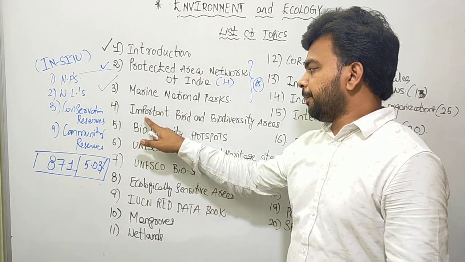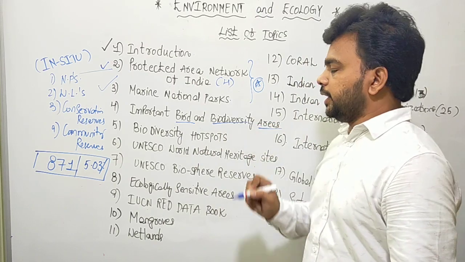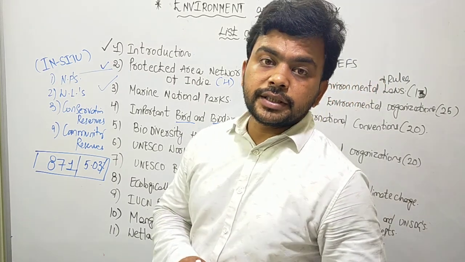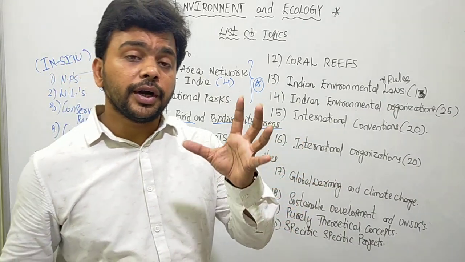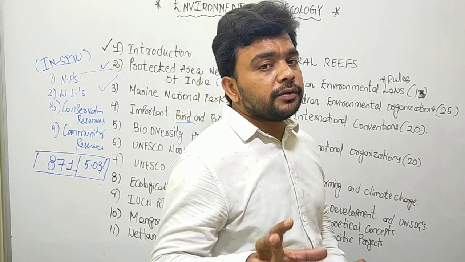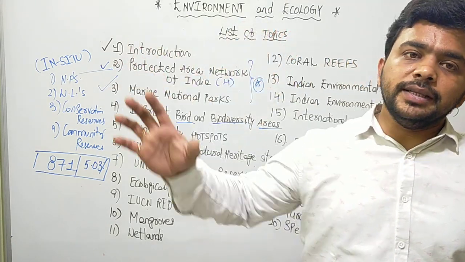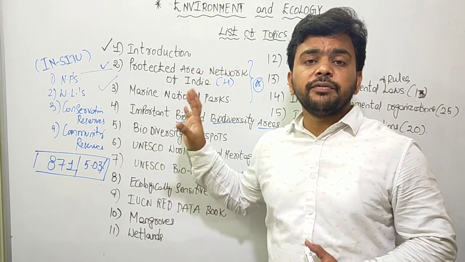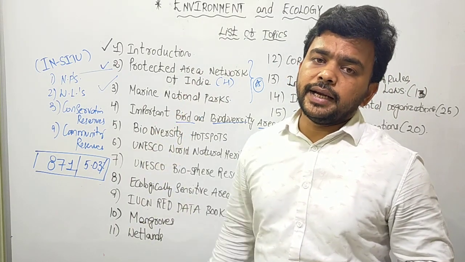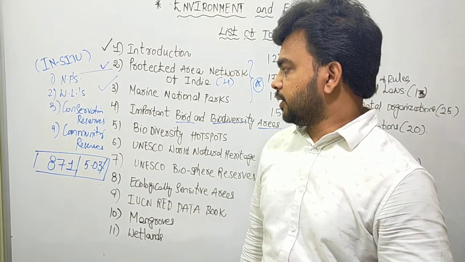After that we see about the important bird and biodiversity areas. See here, bird and biodiversity areas. So birds, we already discussed how important they are in the entire natural environment. If you are not able to protect even one single bird, what kind of consequences it will have. We have seen in the case of the vulture, which is being affected by diclofenac, the anti-inflammatory drug given to cattle.